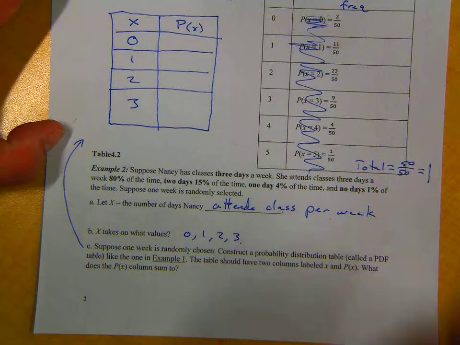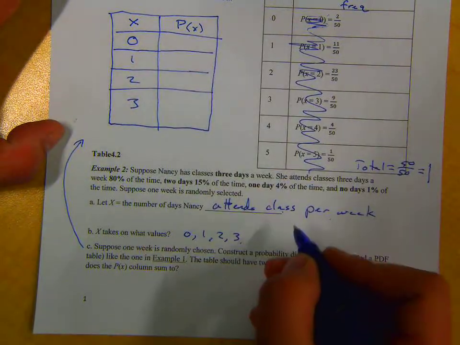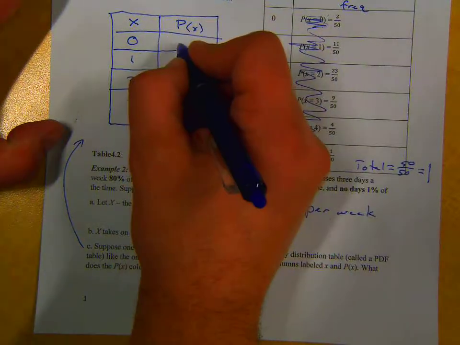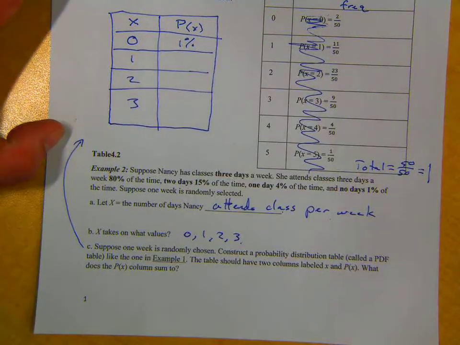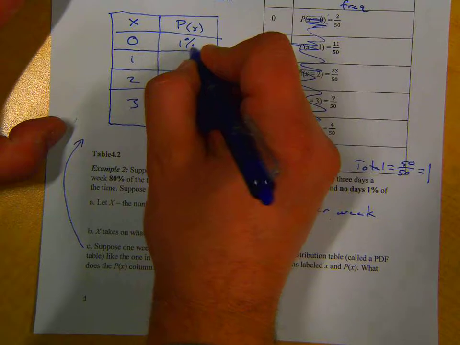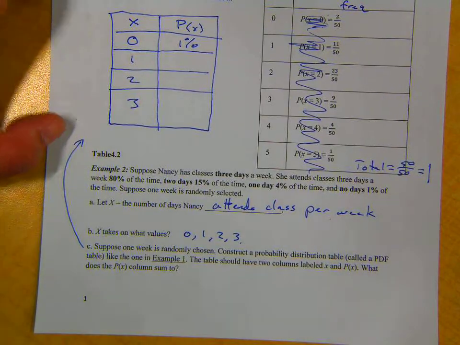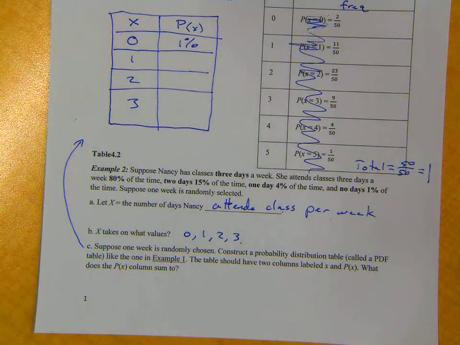So what's my probability that she attends 0 classes that week? 1 out of 100. We can use the fraction, we can even use the percentage. It doesn't matter. They give us the percentage, so why change it? Remember, these frequency tables could be fractions, decimals, or percents. You can put anything there. Why make it harder on yourself and change it to something you don't need?